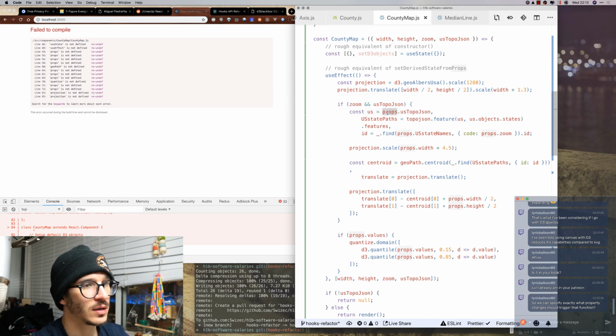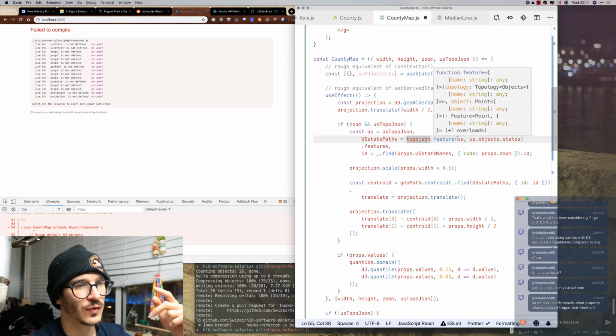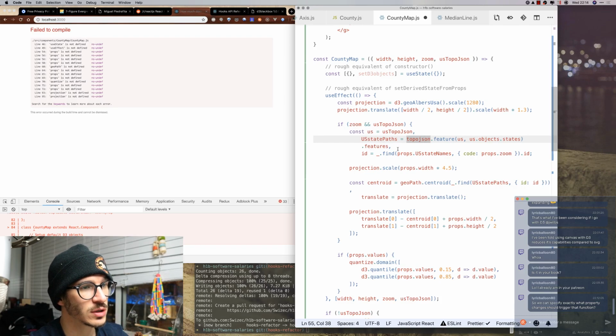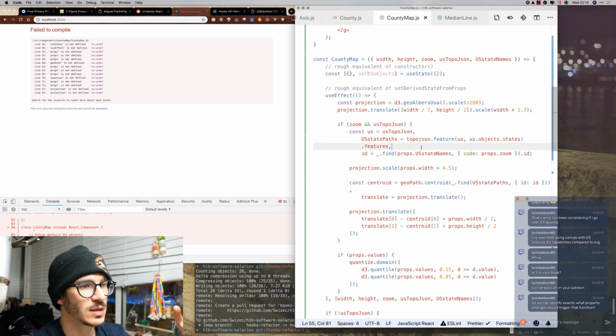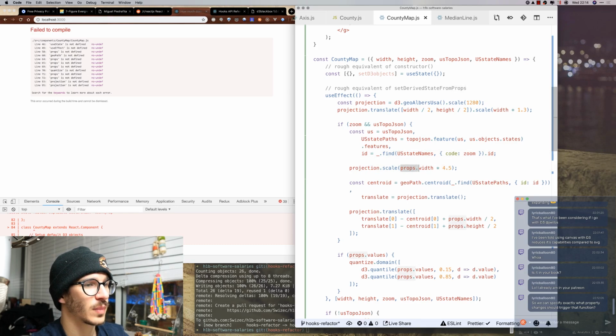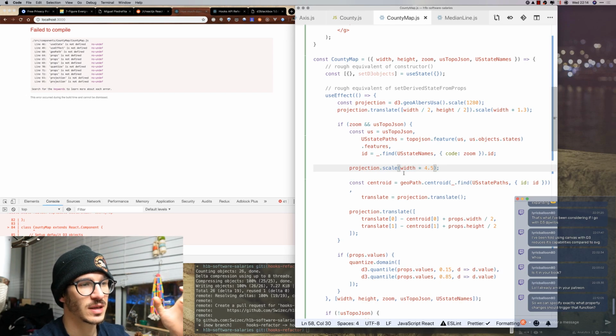So we say the US is US topo.json, US state paths are topojson.feature. So topojson is a library that we're importing that takes the feature from US object states dot features. Then we have US state names, which are also a prop, and they also need to trigger an update. So US state names, we find the correct ID for the zoom value, right? Then we update our projection with the new thing. Basically, we're updating the scale for our projection.